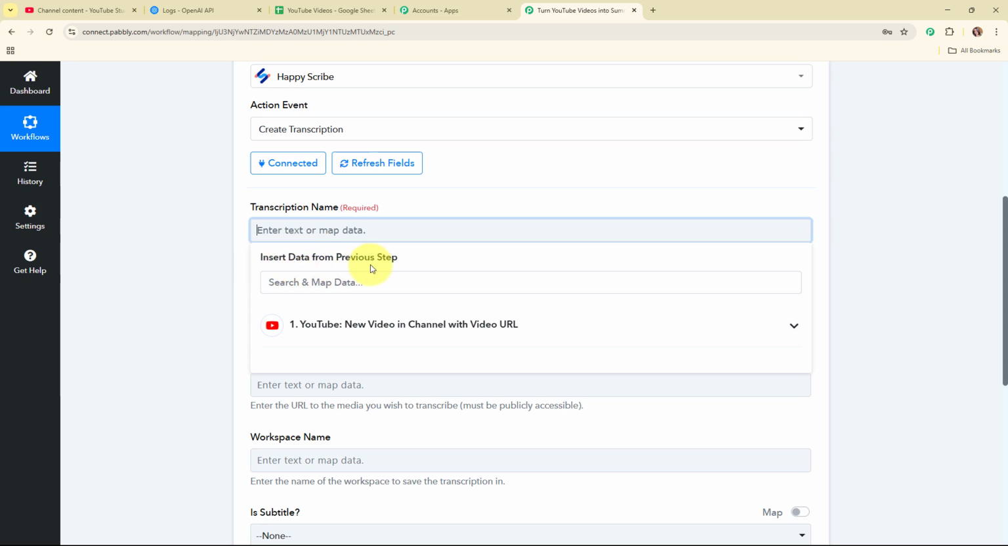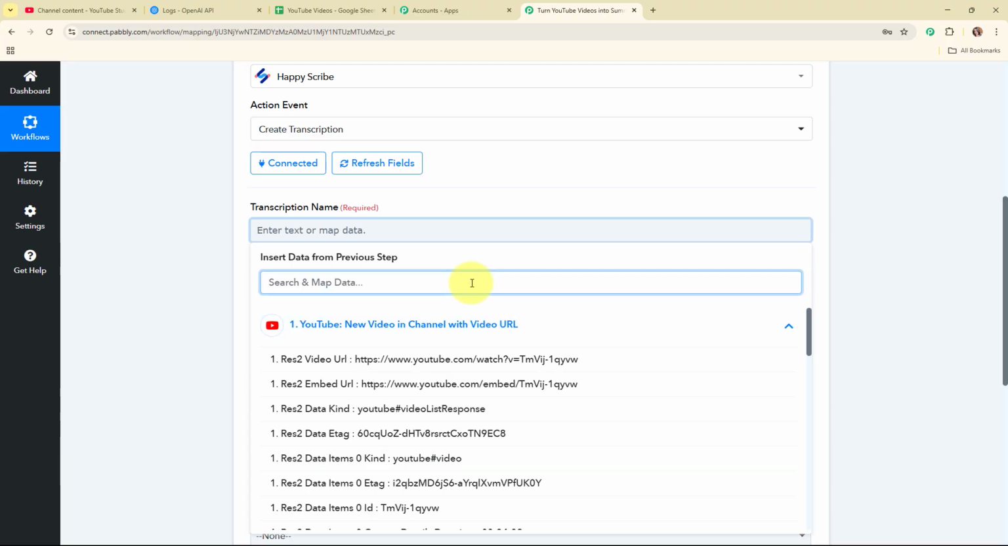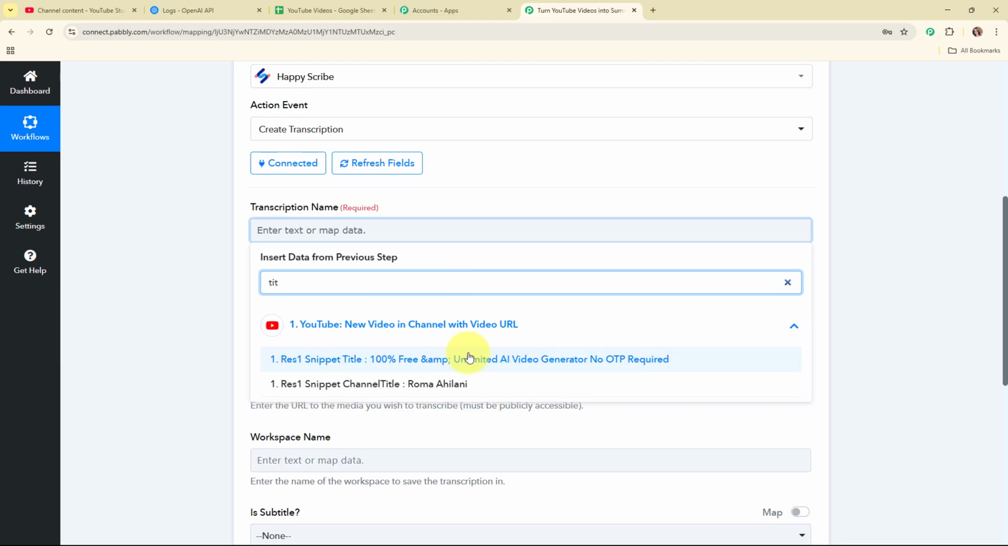Mapping data means inserting data from a previous step. That means here I'm going to map the data from the response that I received in my trigger step or my previous action steps. Mapping makes the text dynamic, so that whenever we receive a new YouTube video in our YouTube channel, this previously existing detail will automatically be updated with the new one. So here for the transcription name I'm going to map the title of my video. So this is the title.